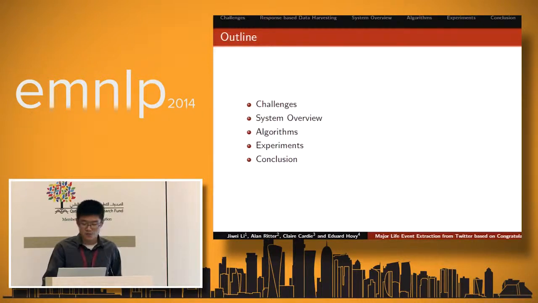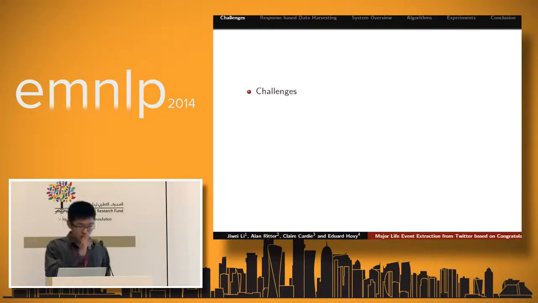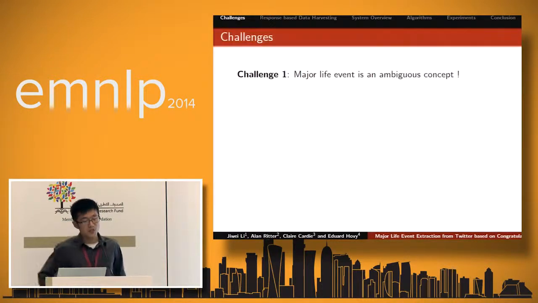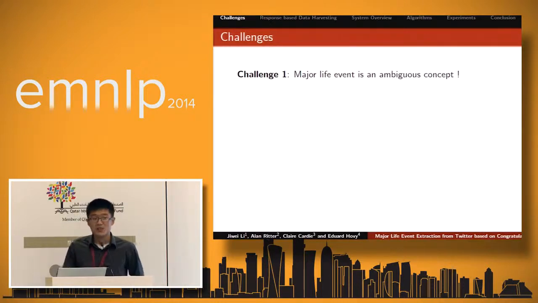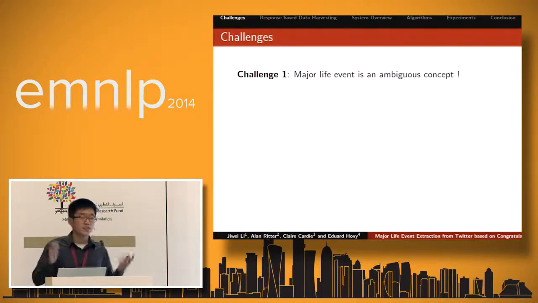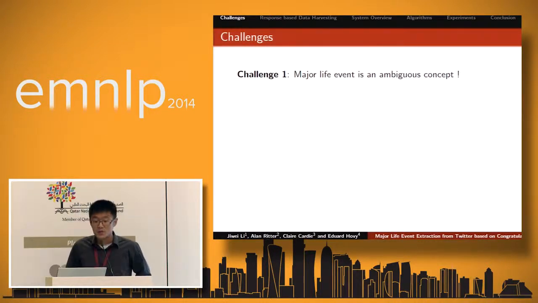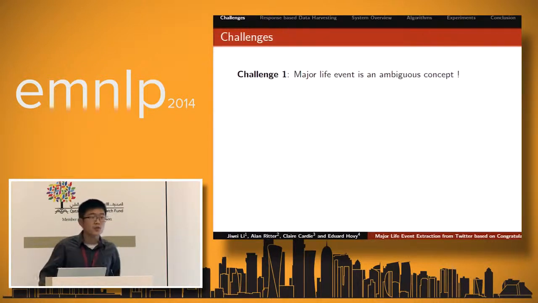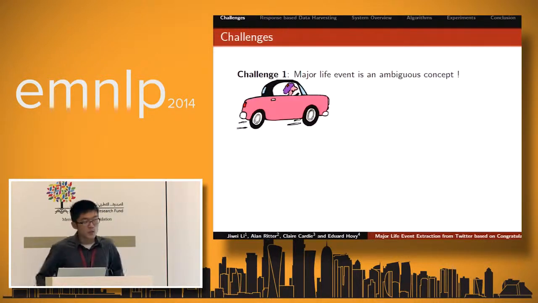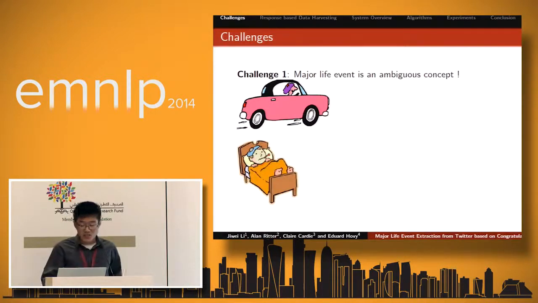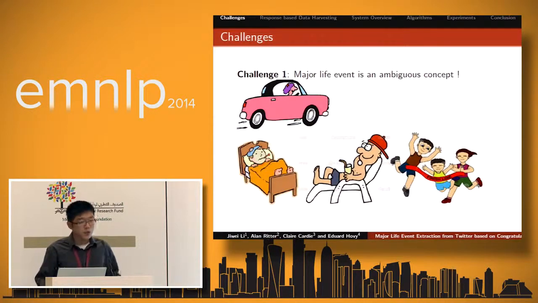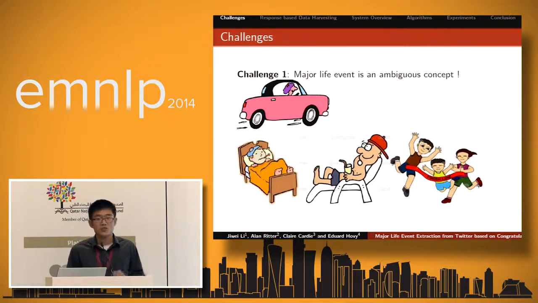So the first key challenge is that, even though, as mentioned before, there is a list of generally agreed important things that happen to a specific person, like getting married or giving birth, major life event is still an ambiguous concept. Different people would have different opinions about whether, say, buying a car, getting sick, going for a holiday, or participating in a sports meeting should count as major life events.